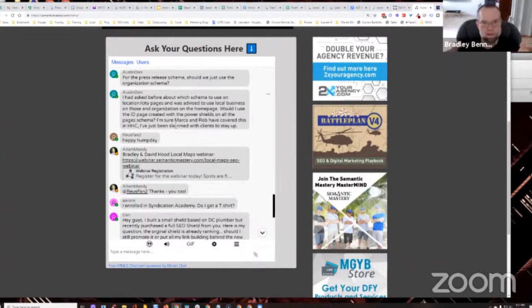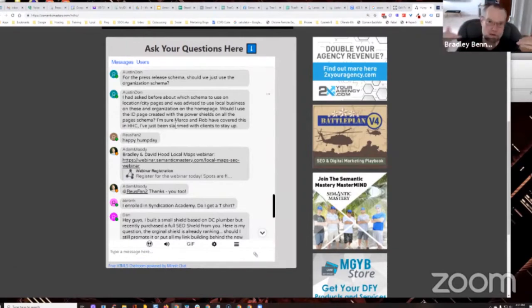And so for that, within local business structured data, the ID designation would be that specific ID page for that specific location, right? So again, if you've got a drive stack and you're going out, the way that I do it now for multi-location businesses is I order from MGYB the initial drive stack and G site built around the brand name only. I don't even associate a keyword with it anymore on the top level when it's a multi-location business. I have the brand name only as the top level drive stack.